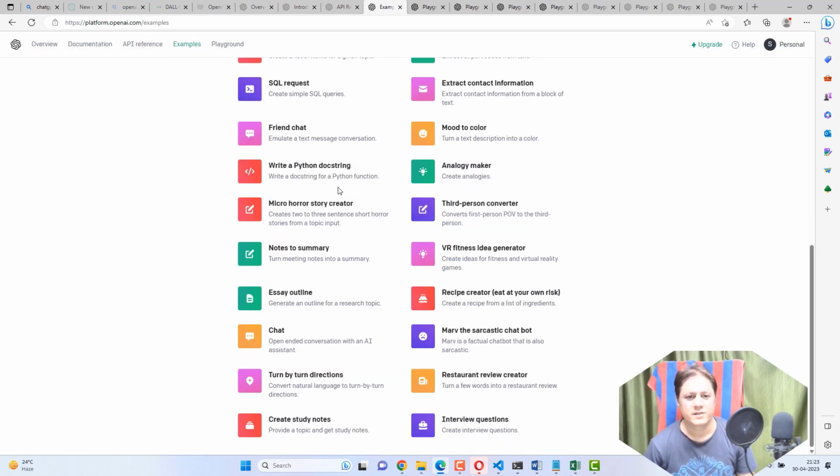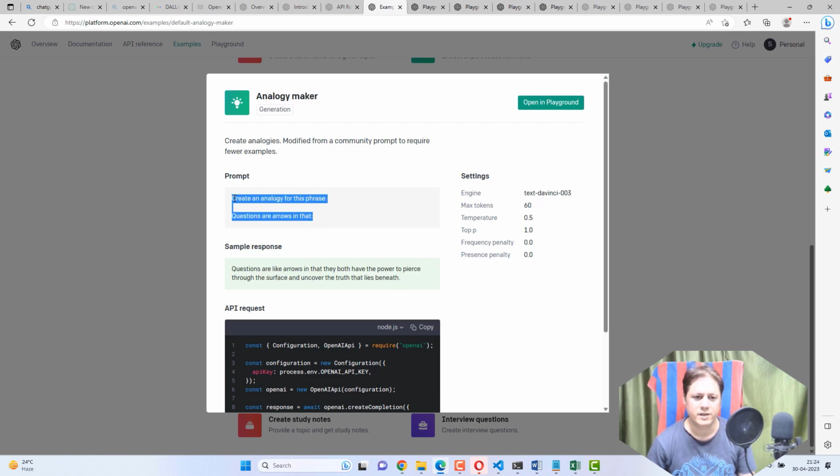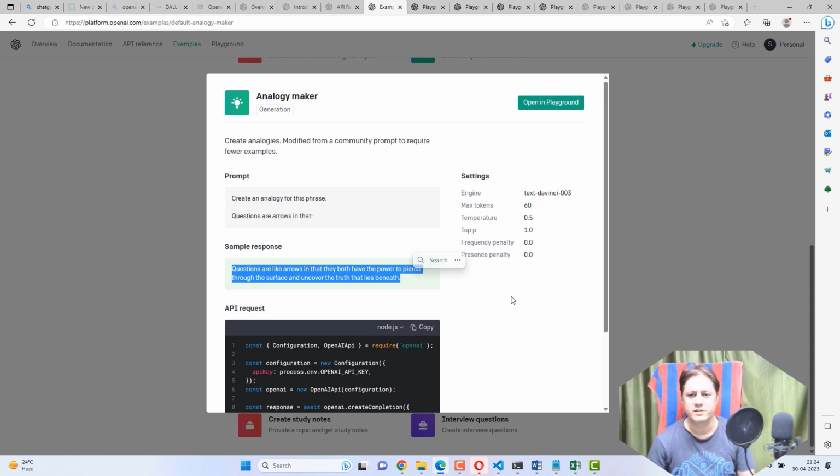So this is the use case. Okay. After that, analogy maker. Analogy maker means it will create the analogy and respond back with the details. This is the prompt wherein you are saying create an analogy for this phrase. The phrase is questions are arrows in that, and it will continue and provide the analogy like questions are like arrows in that they both have the power to pierce or something. This is the analogy it has created.